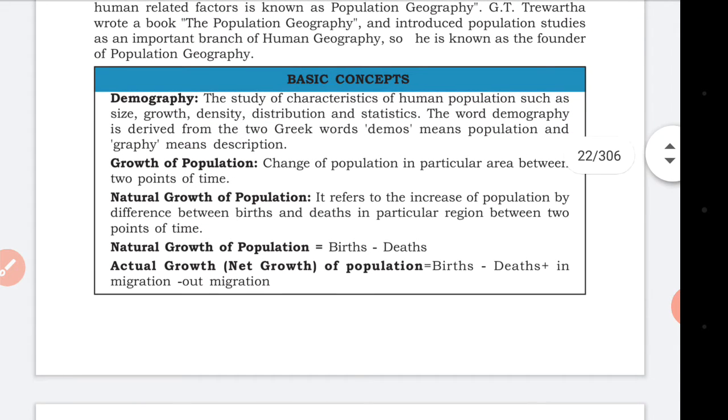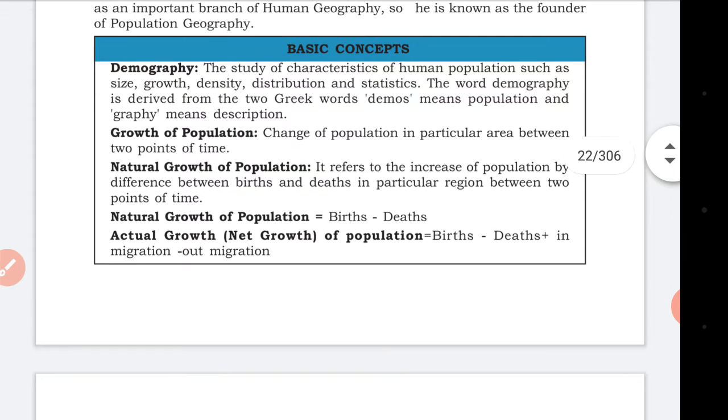And the word demography: demo means population and graphy means description. Demo is regarding the population, the growth of population, and graphy is how the population is described. So simply, demo means population and graphy means description.